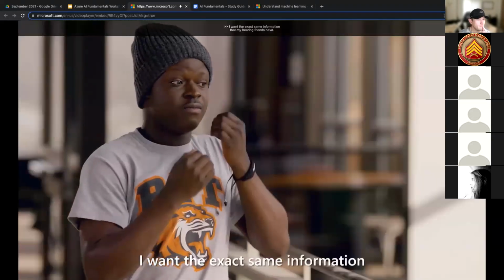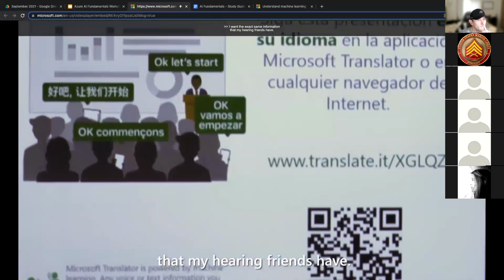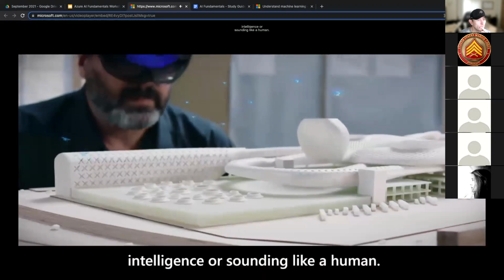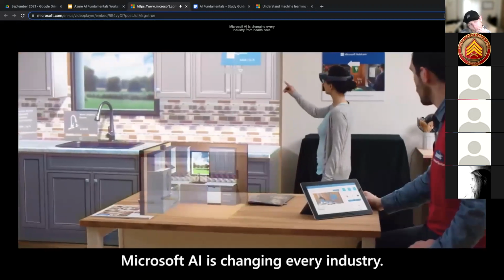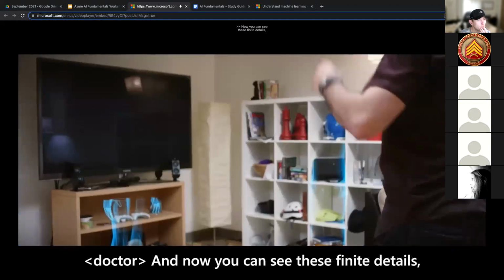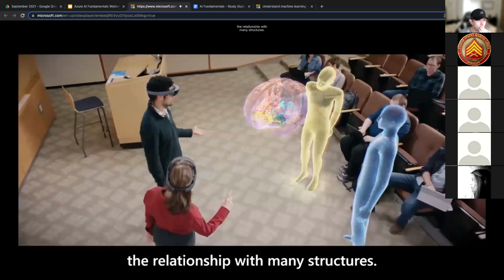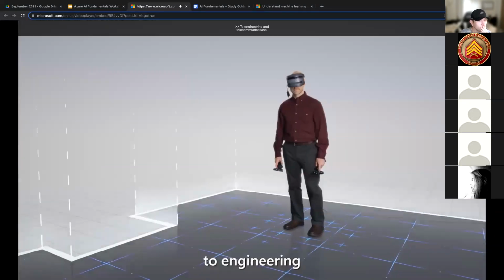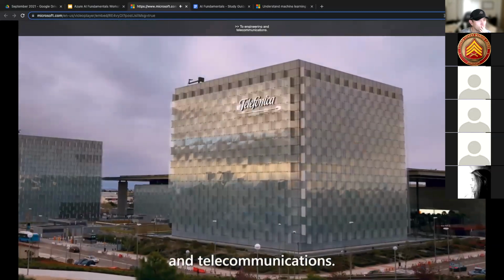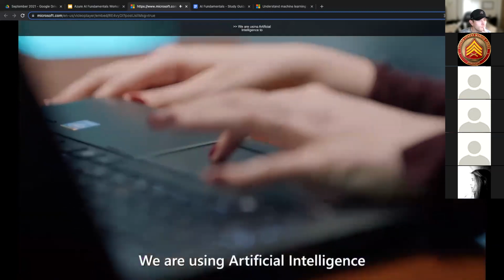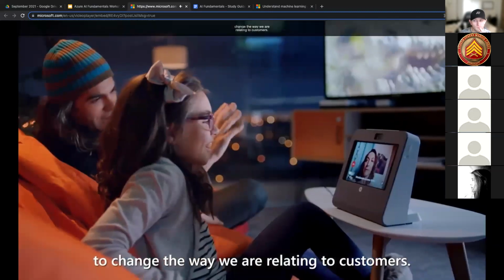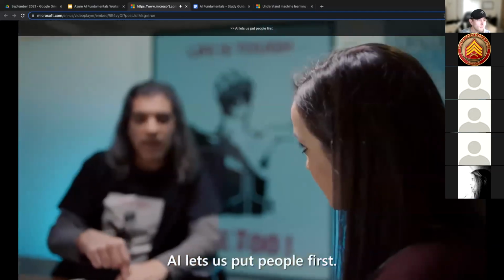Microsoft AI is changing every industry, from healthcare to engineering and telecommunications. AI lets us put people first.